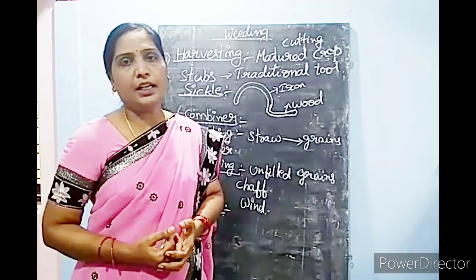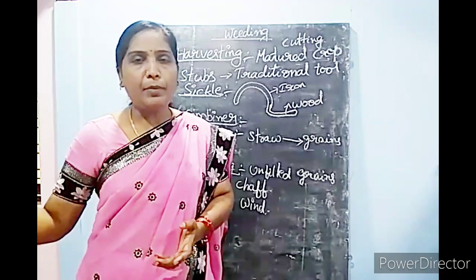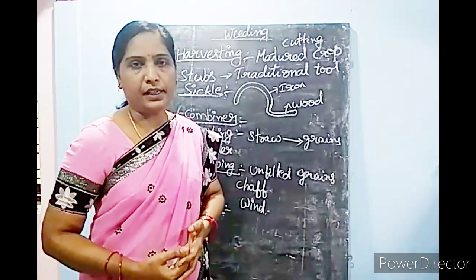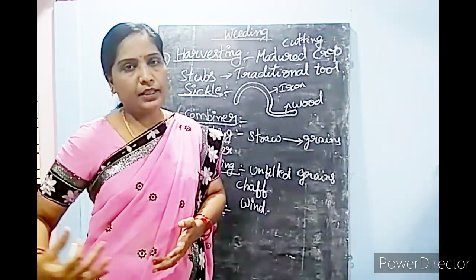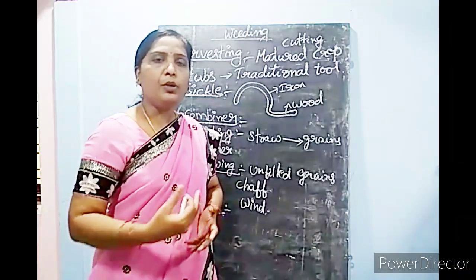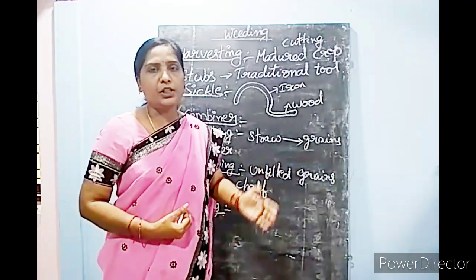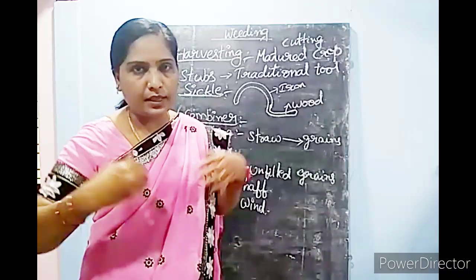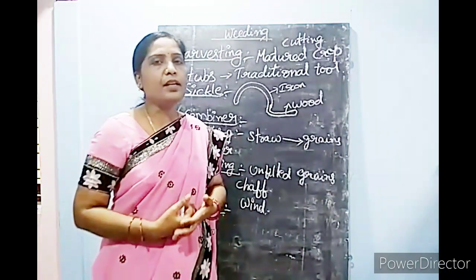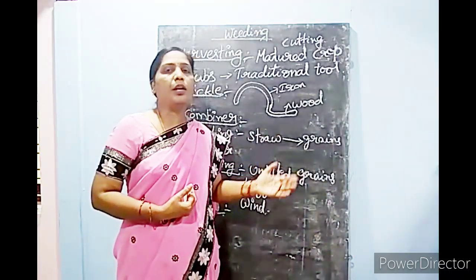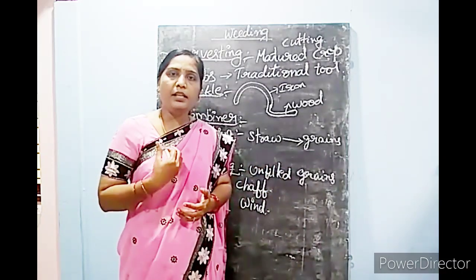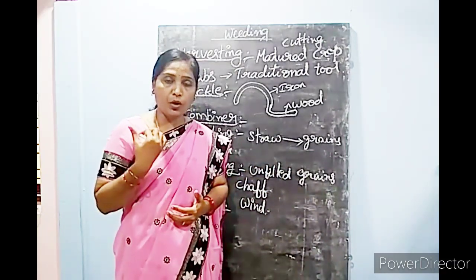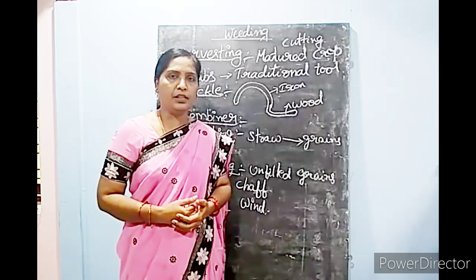Wherever the moisture content is there, microorganisms like fungi, bacteria, and so many microorganisms easily get attracted towards these moist places and they start growing. Once they start to grow, they will spoil the grains. Then what to do? What exactly are farmers doing?